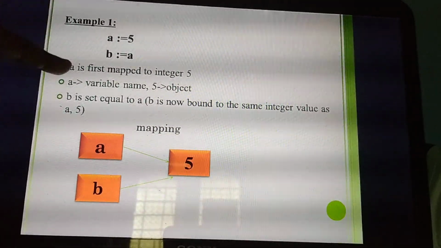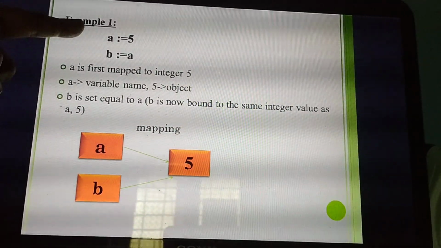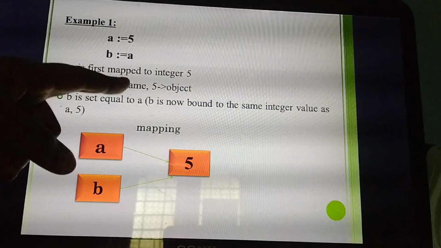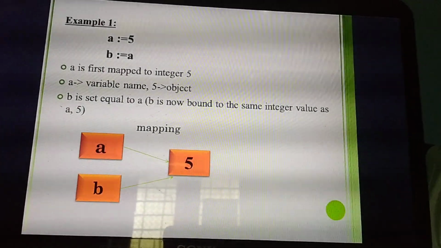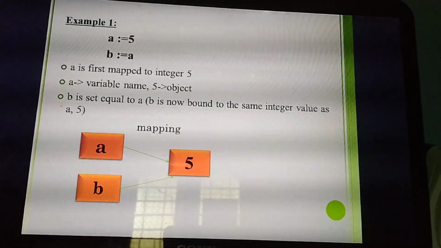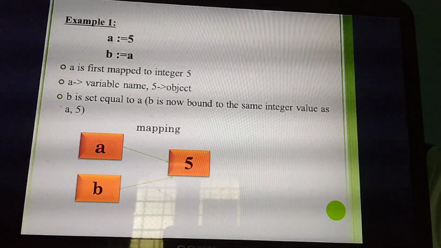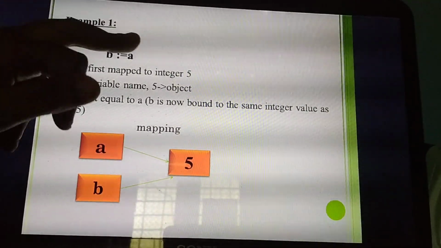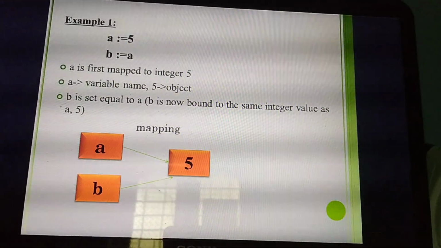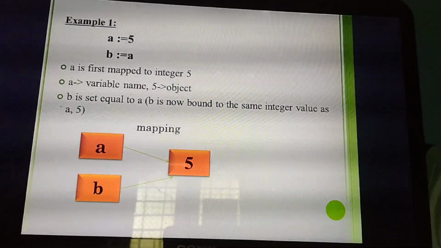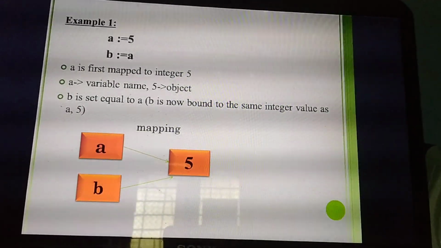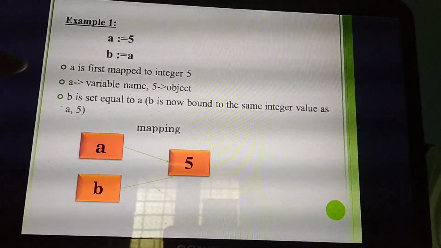So say, what's the variable name here? A is the variable name. What's the object here? 5 is the object. So what's the next step they have given? B is set equal to A. What's the meaning of that? That B is now bound to the same integer value as A. What's the value of A now? 5. That is, 5 is bound to the value B. Understand? Yes. So see the diagram.